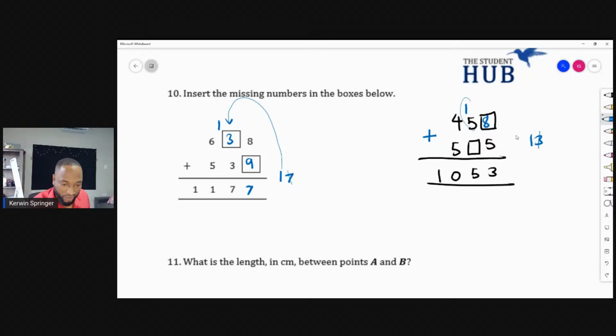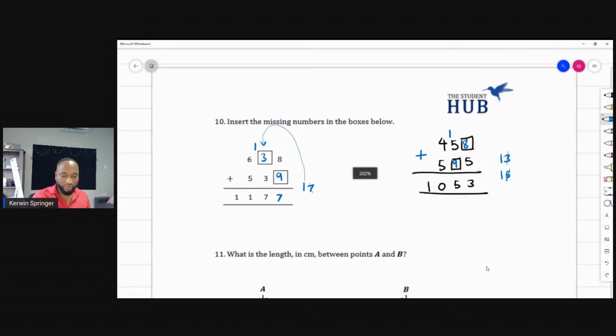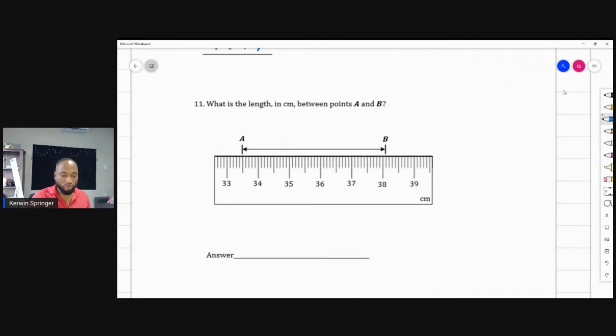So 1 plus 5 plus something gave us 5. Notice how 1 and 5 already cross 5. That's 6. So the only way I could get back this 5 is if I go into the teens by adding something maybe like 9. 1 plus 5 plus 9 is 15. So the 5 will go here. And the 1 will travel across there. 1 plus 4 plus 5 and 10. And you could always just double check over the addition to make sure everything is fine and dandy. Big up yourself. So practice them questions.